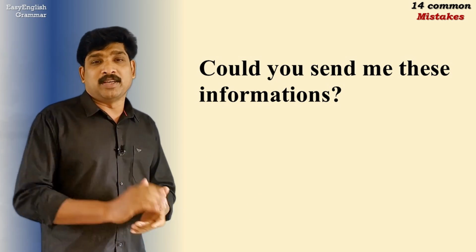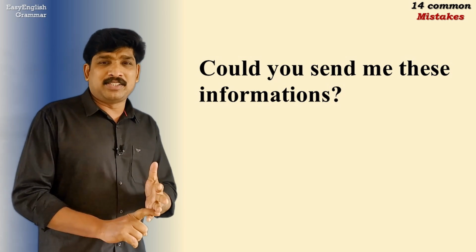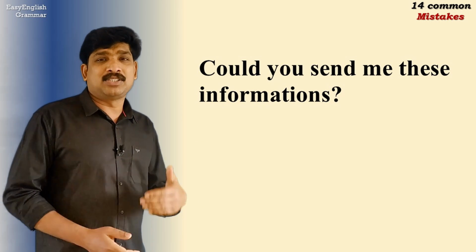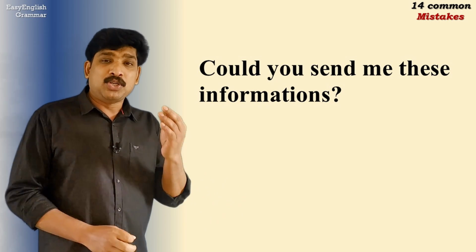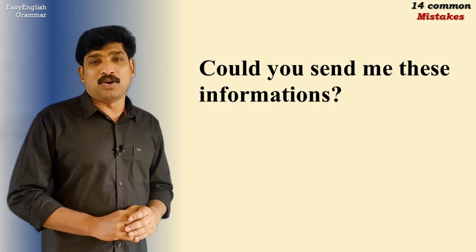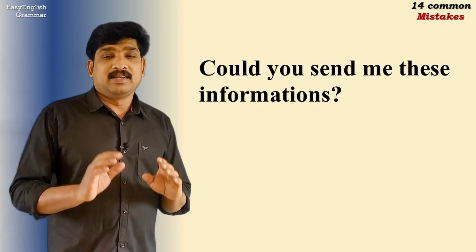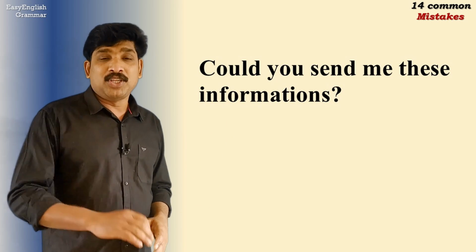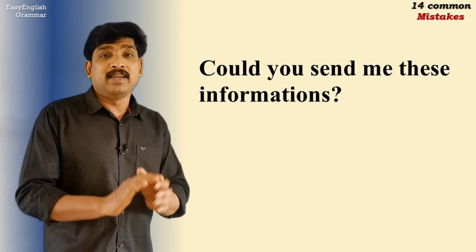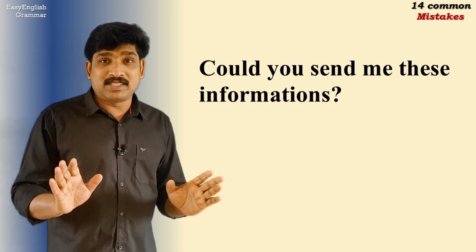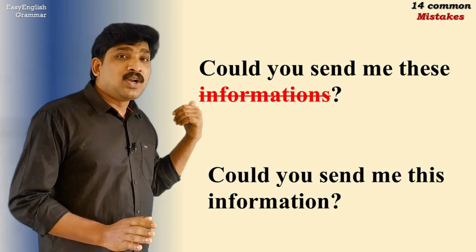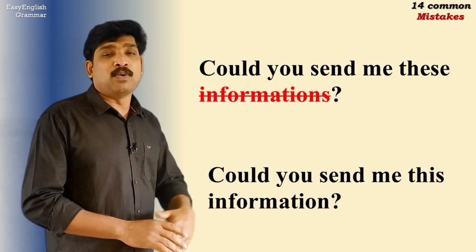We cannot count them. We cannot say one rice, two rices, three rices, or one luggage, two luggages, three luggages, or one information, two informations, three informations. These are all wrong because there is no plural form for uncountable nouns. Since it is an uncountable noun, you cannot count information. You can definitely say a piece of information. So the correct expression here is, "Could you send me this information?"